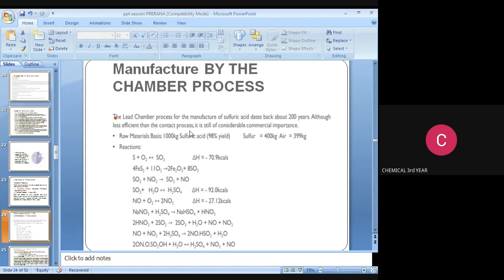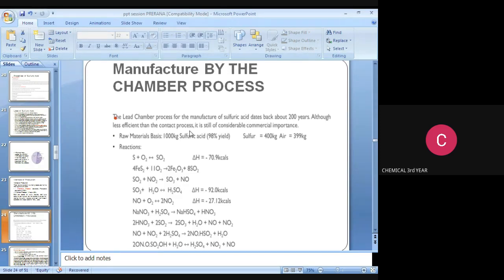Our next reaction is NO plus O2, also an irreversible reaction, producing 2NO2. The delta H value is minus 27.1 kilocalories. The next reaction, NaNO3 reacts with H2SO4 to produce NaHSO4 plus HNO3. The next reaction is 2HNO3 reacting with 2SO2 to produce 2SO3 plus H2O plus NO plus O2.